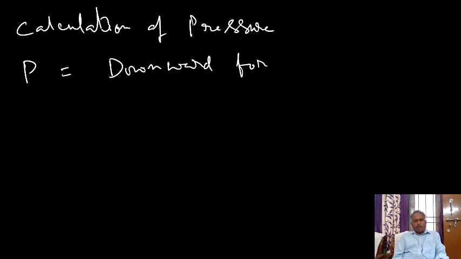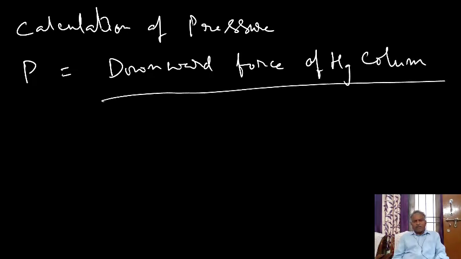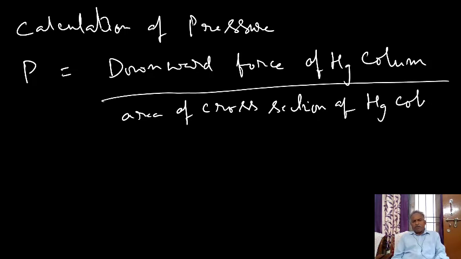Now let us calculate the pressure. Pressure is equal to the downward force of the Hg column by the area of cross section of the mercury column.